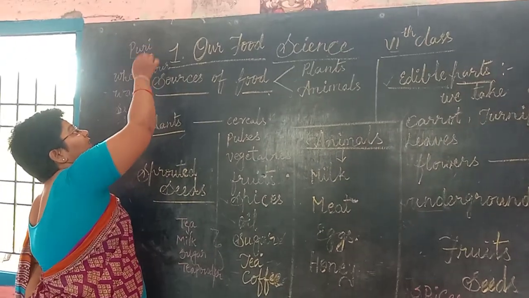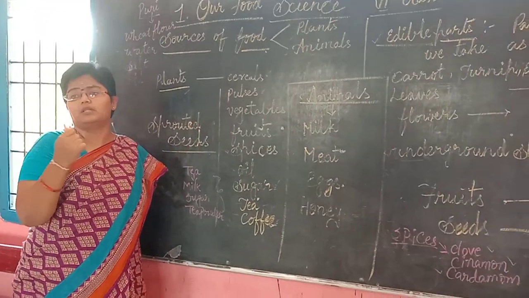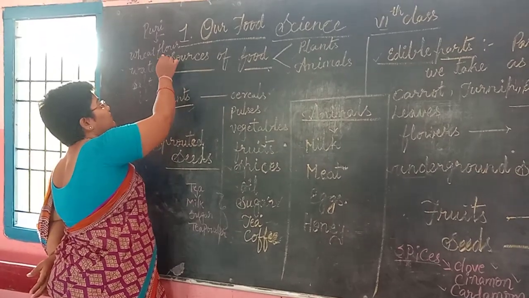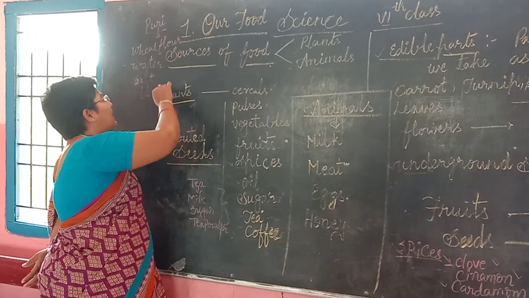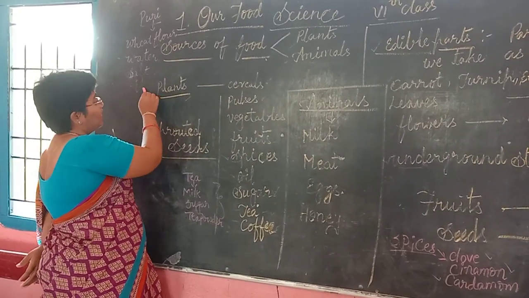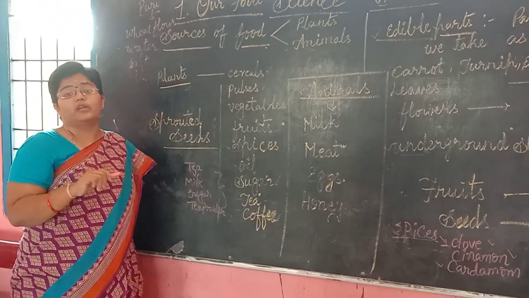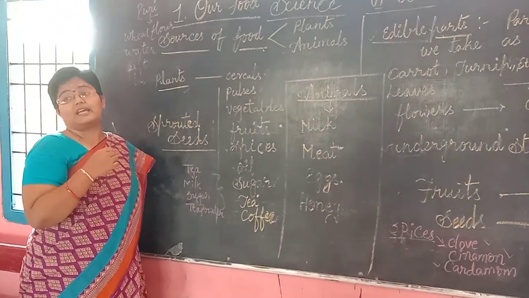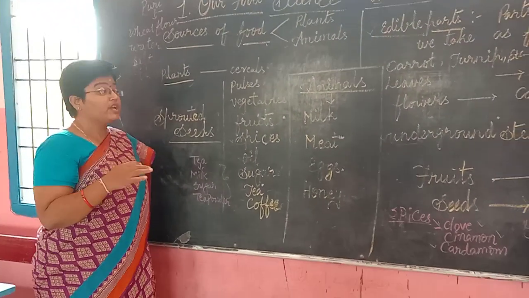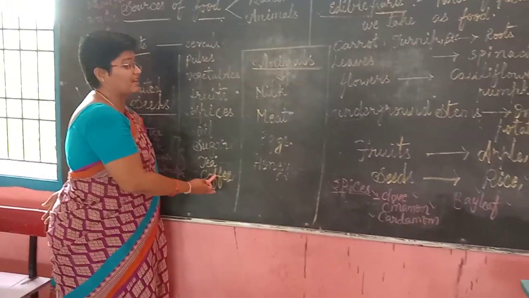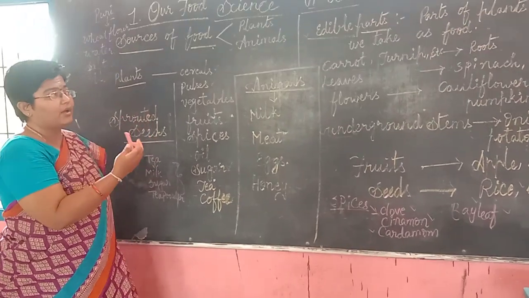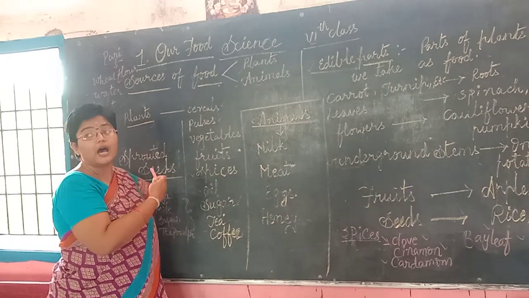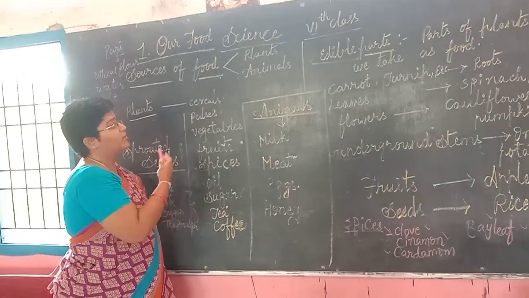So where do you get this puri from? Have you ever thought about that? Mixing wheat flour with water and salt and frying it in oil makes a puri. Along with these kinds of food, we use different types of ingredients which are obtained from different parts or sources of food.